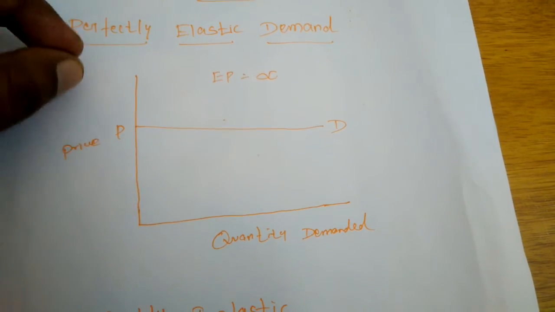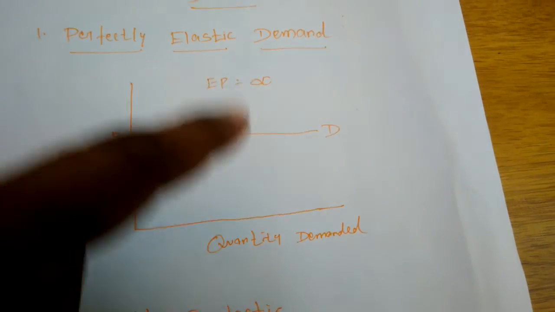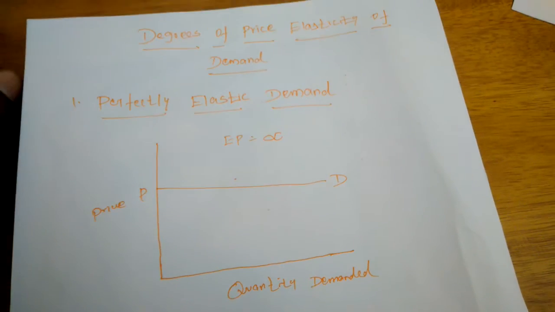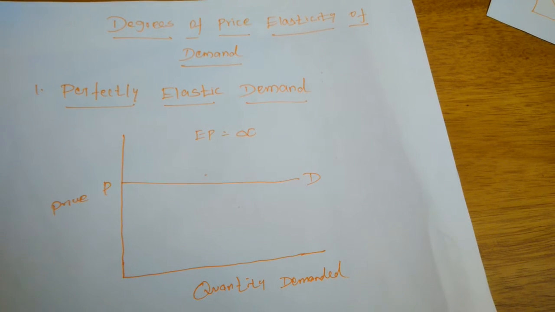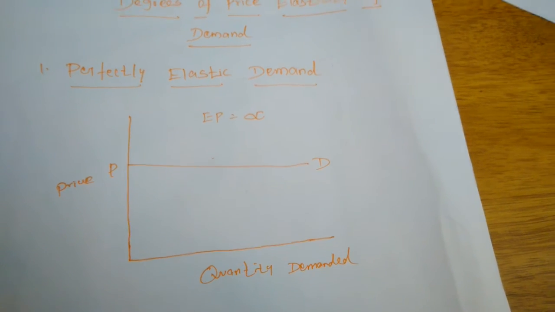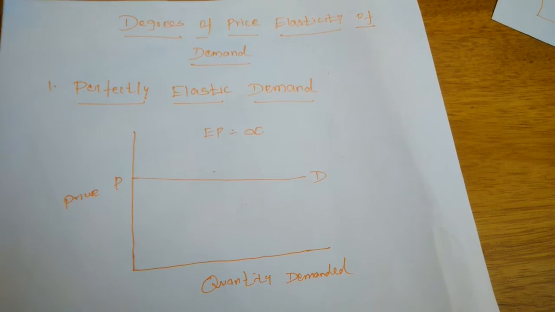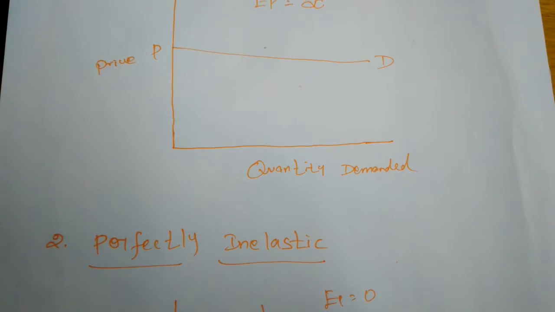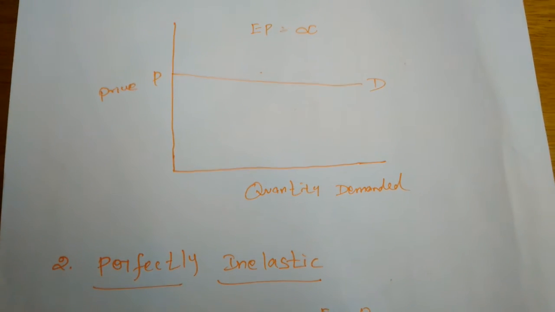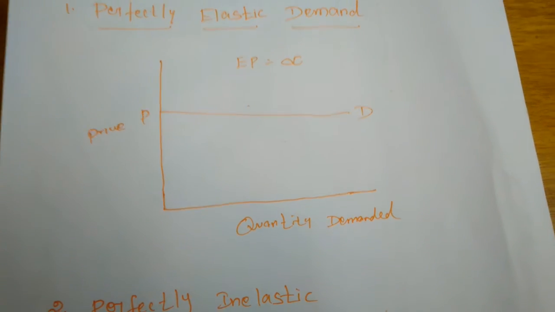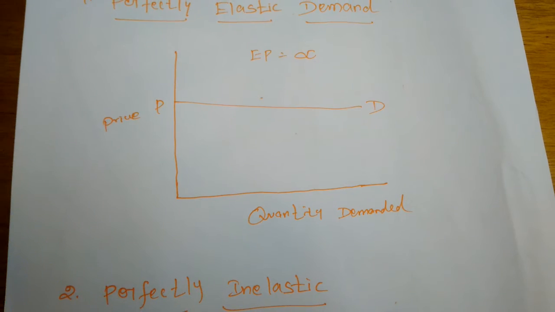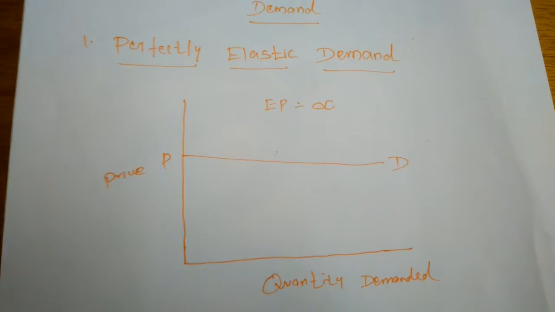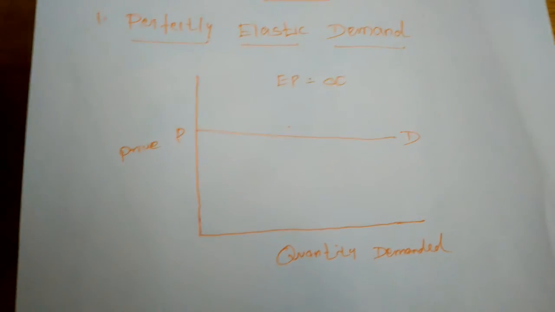When the price of a commodity changes, in which ratio the demand will change is explained by the degrees of price elasticity of demand. Here there are five types: perfectly elastic demand, perfectly inelastic demand, relatively elastic demand, relatively inelastic demand, and unitary demand. First we will study perfectly elastic demand.